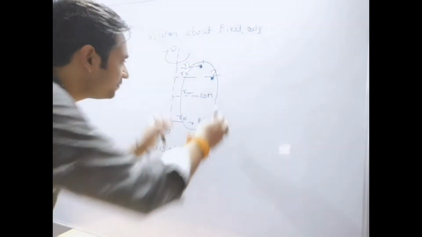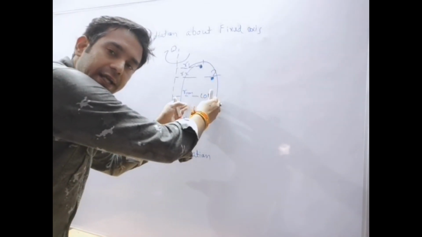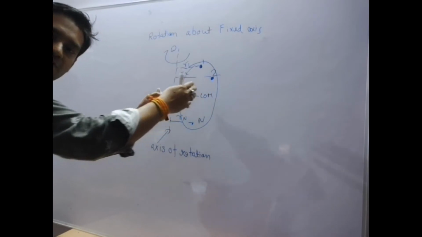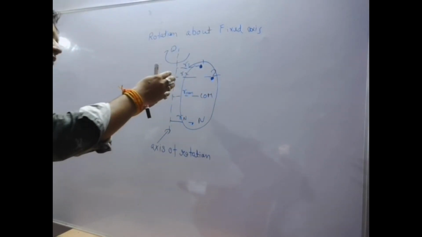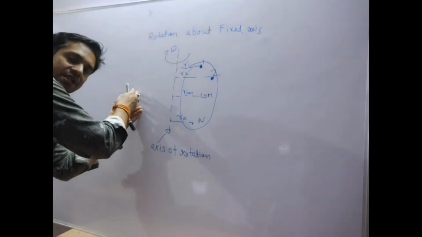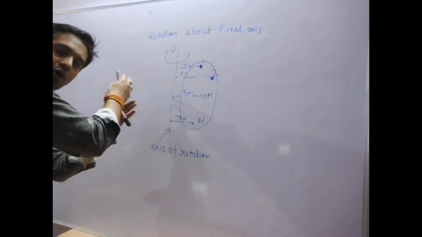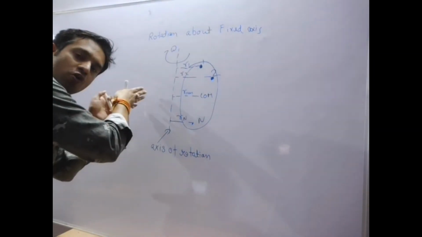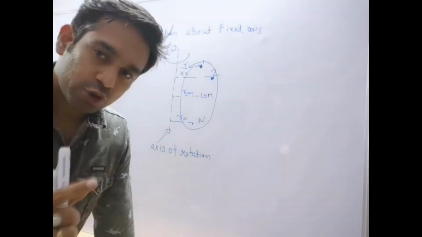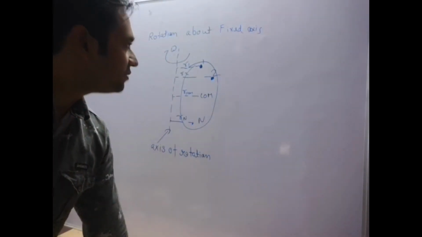It will take a path of rotation around this axis, like this: it will come out from the board, perform a rotation motion like this, then go inside the board and complete the rotation motion. That is what I am trying to say. Now assume that it is performing like this.